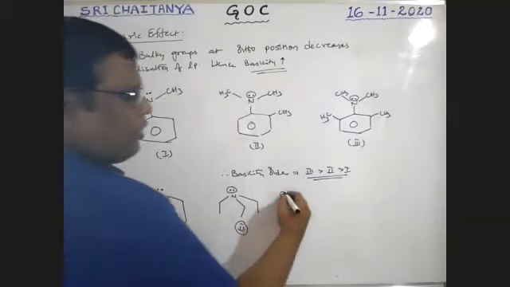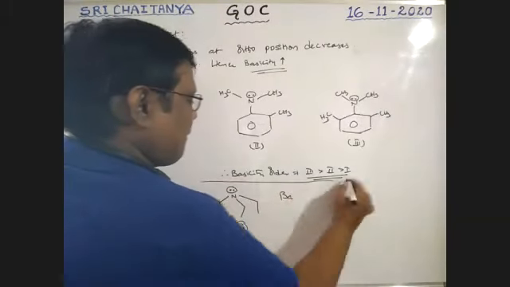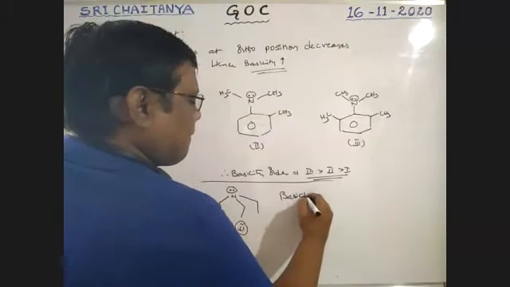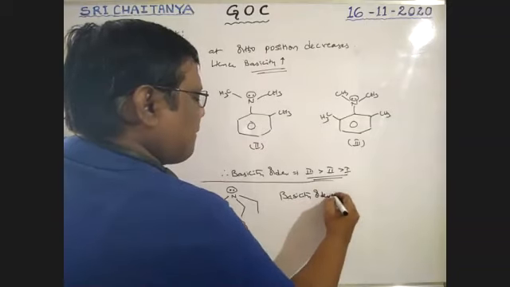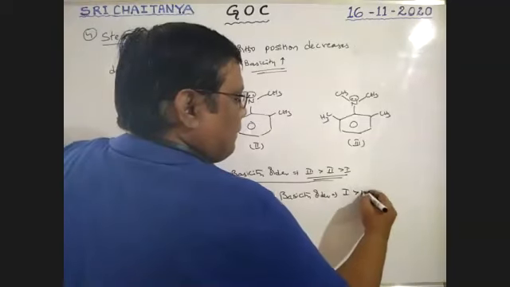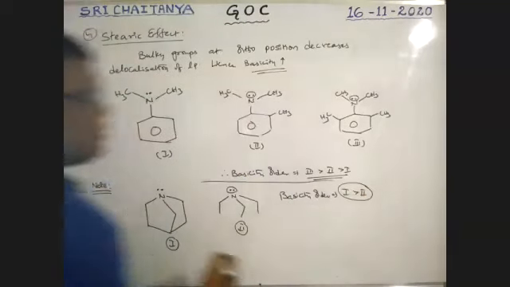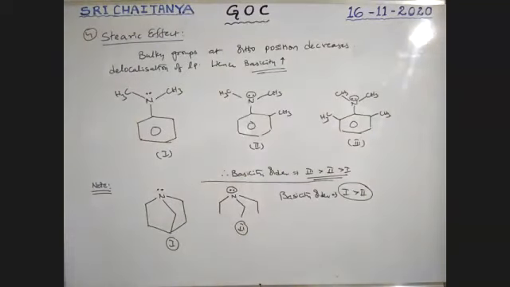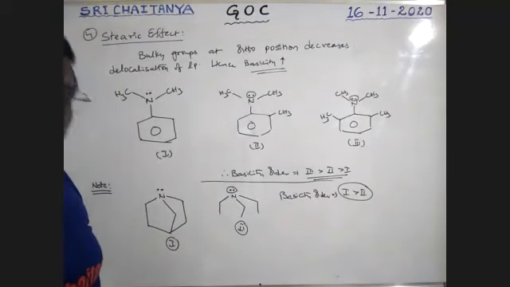So the basicity order is 1 greater than 2. That means a ring compound is more basic than the open chain compound.